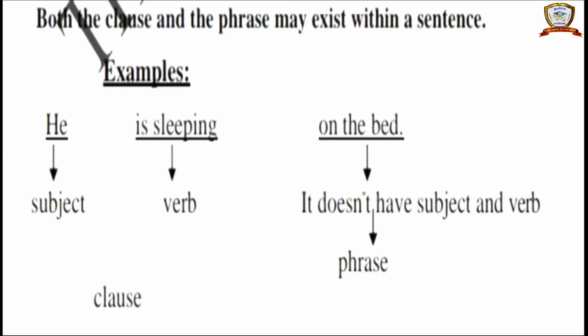See, phrase means it doesn't give a subject and a verb, so it is extra information about a noun or a pronoun, that means the subject. Both the clauses and the phrase may exist within a sentence. So for example, if we take a sentence, it contains a phrase and also a clause.